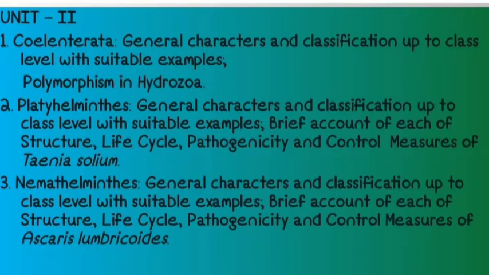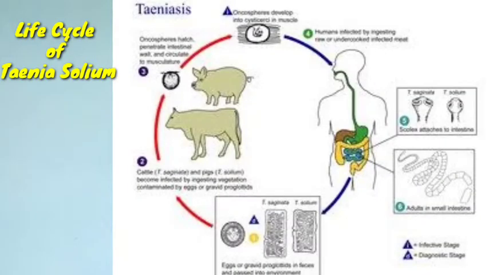Then the next point in this unit 2 is the Platyhelminthes. Again, it is a very important part in this unit. In Platyhelminthes, we have to study the general characters, the classification up to the class level, and the most important part of this unit is the brief account, life cycle, pathogenicity and control measures of Taenia solium. This Taenia solium is a parasite, so you have to study it in this unit.